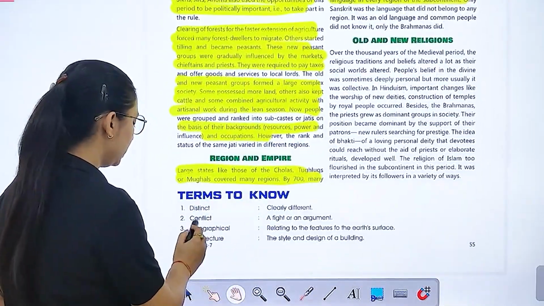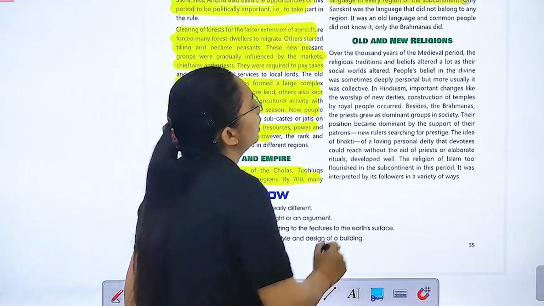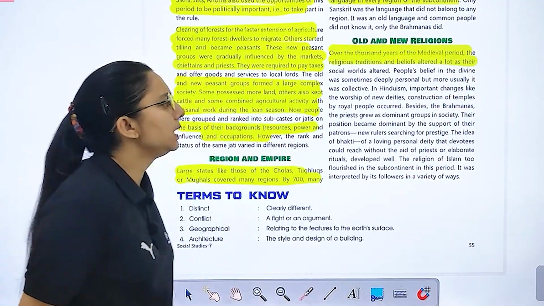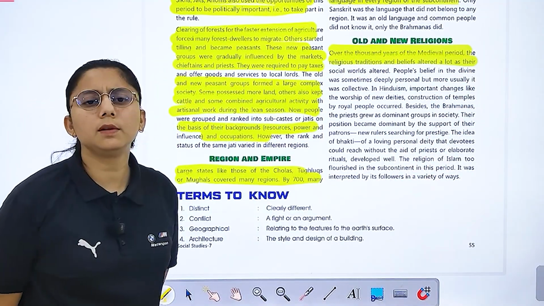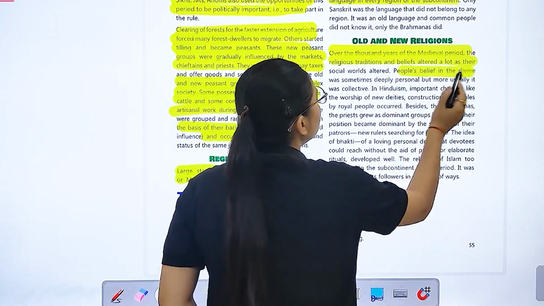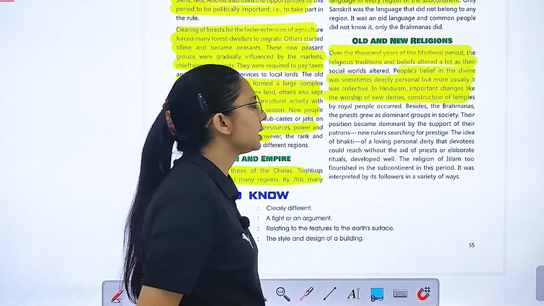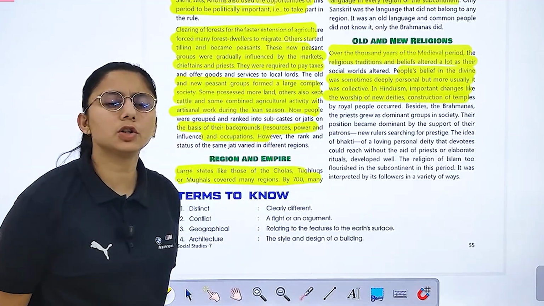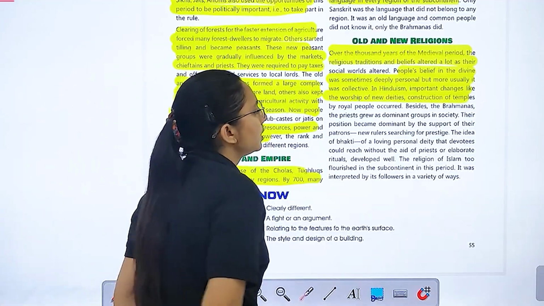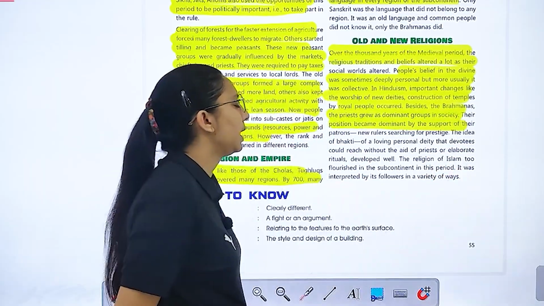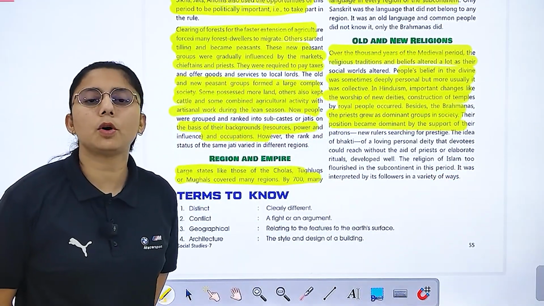Now, old and new religion. Over the thousands of years of the medieval period, religions, traditions and beliefs altered or were lost as the social world altered. People's belief in the divine was sometimes deeply felt. In Hinduism, important changes were the worship of new deities and the construction of royal temples by royal people. Besides, Brahmins, the priests, were viewed as a dominant group, and their position became dominant through the support of patrons.